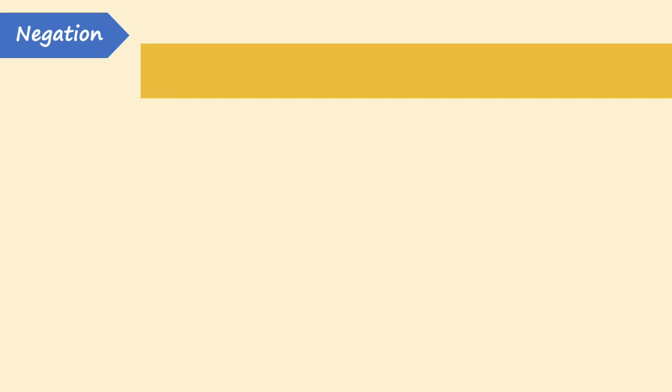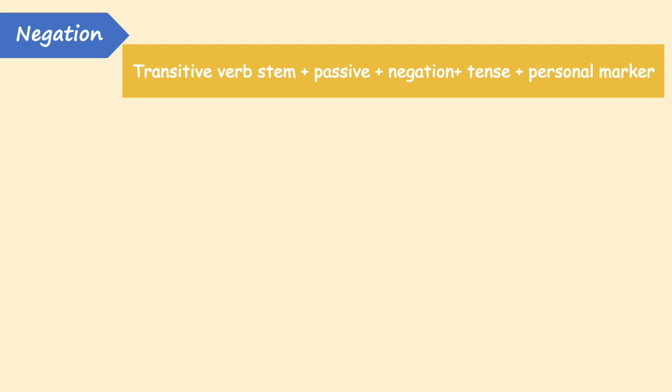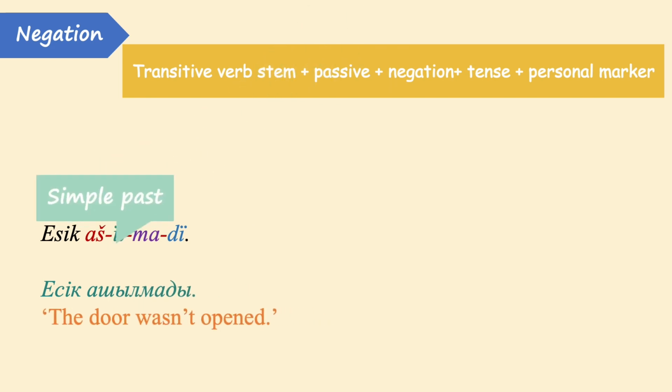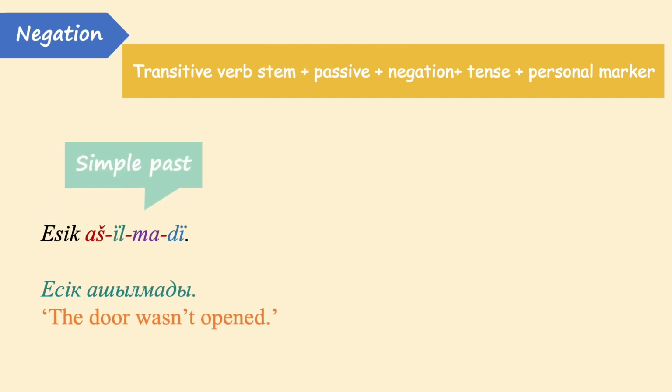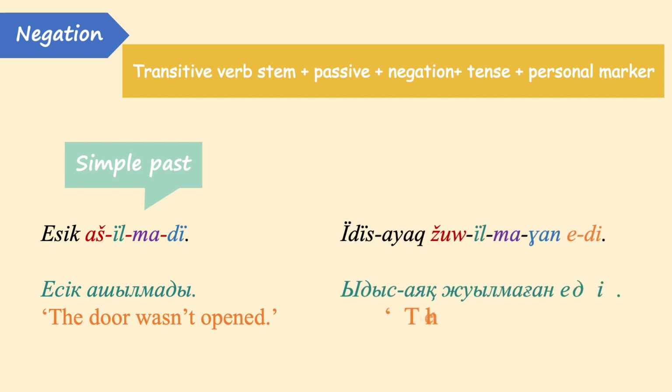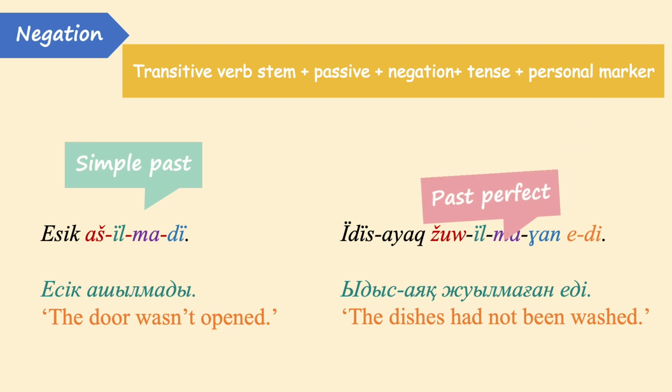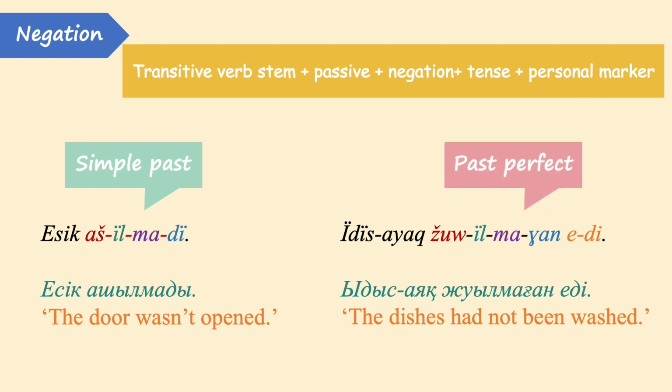If the verb is to be in the negative form, then the negation ma, me, ba, be, pa, pe comes directly after the passive voice, before the tenses. For instance, esik açılmadı, the door wasn't opened. This is a passive, simple past tense. Ыдыс-аяқ жуылмаған еді. The dishes had not been washed. This is a passive, past perfect sentence.